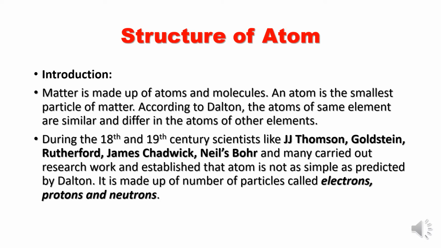And finally they showed that inside an atom there are some other particles or subatomic particles called electrons, protons, and neutrons. So in this chapter you are going to learn the discovery of subatomic particles like protons, neutrons, and electrons, children. First is electrons. The first subatomic particle that was discovered is electrons, children.